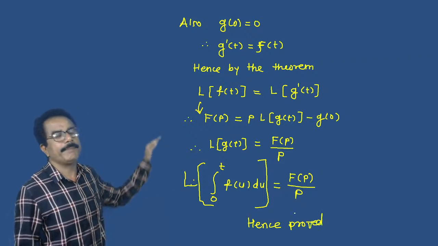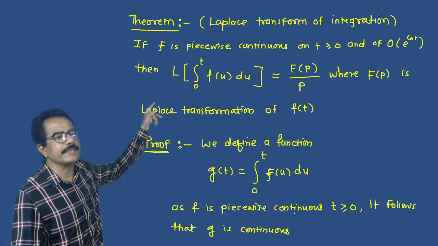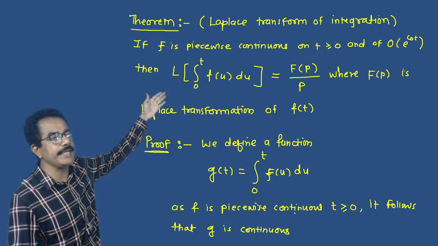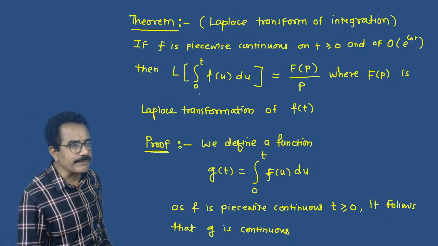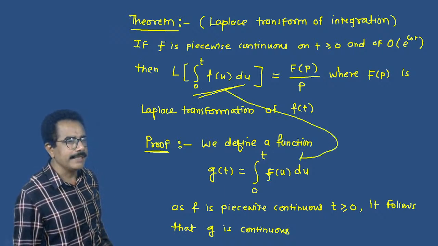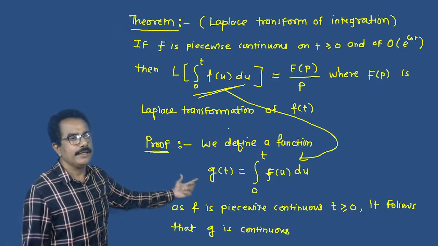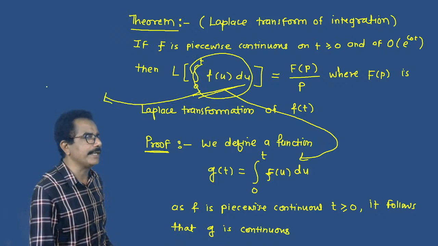Hence proved. Look at this theorem once again, it is a very simple theorem. We have to prove L of integral from 0 to t f of u du. So this function, first of all, consider it as small g of t.